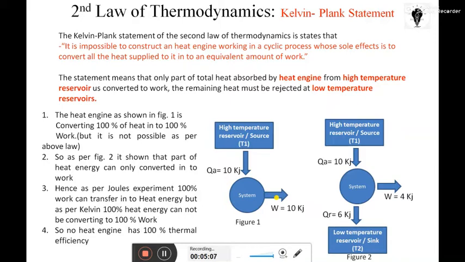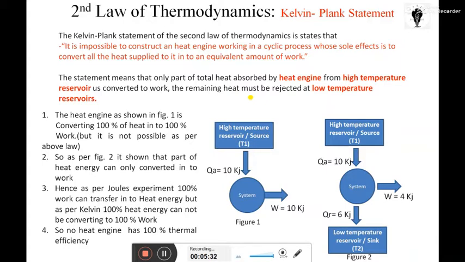As per Joule's experiment, which we have also discussed in one of our lectures, work can be converted into heat. I mean to say 100% work can be converted into 100% heat, but it is not possible for 100% heat to be converted into 100% work.